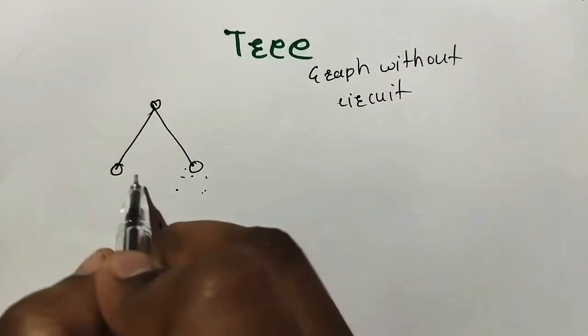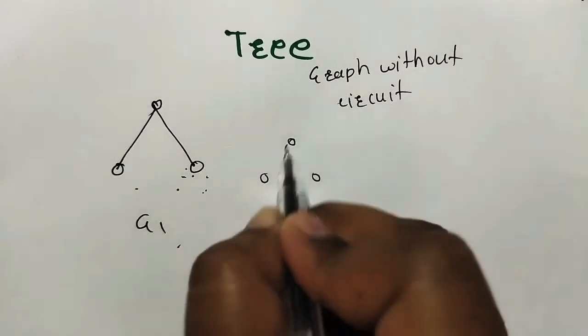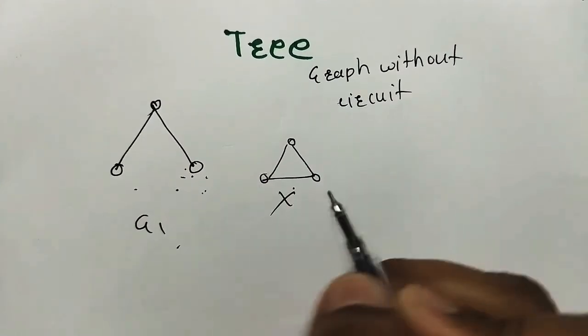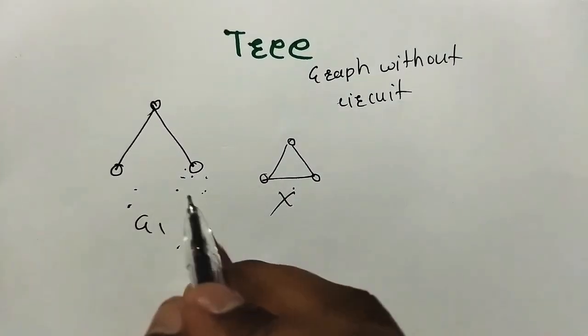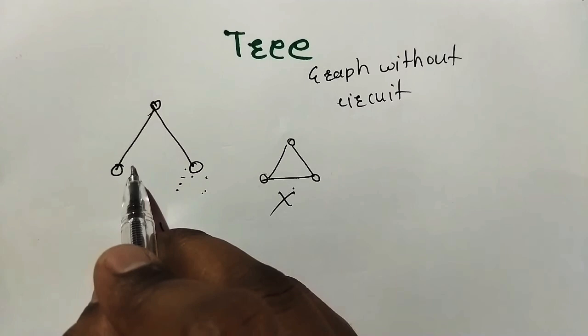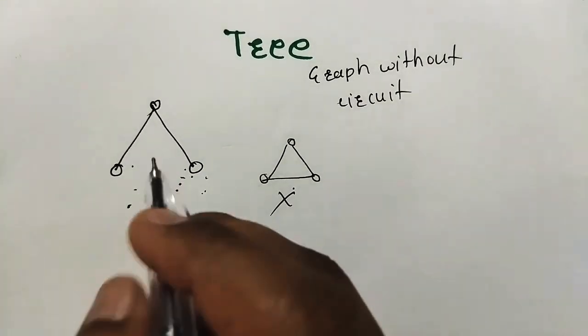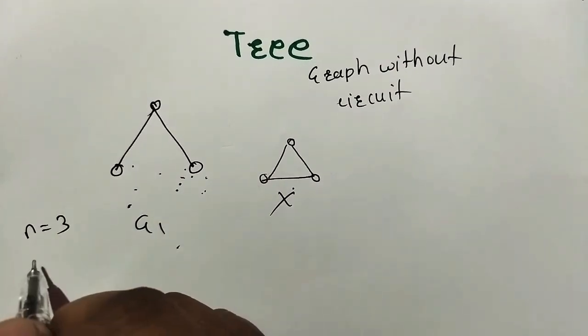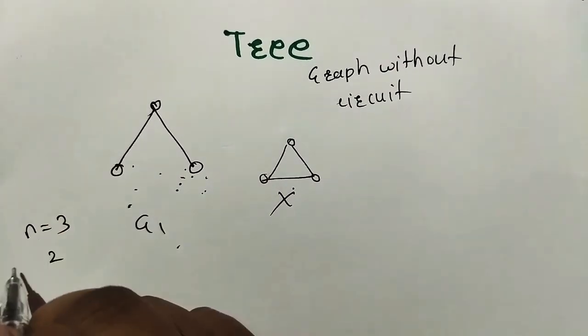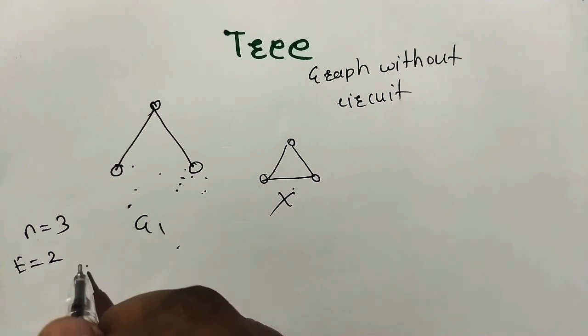If this is like this, is this a tree? No, this is not a tree. Okay, a tree with n vertices has n minus 1 edges. Now this tree G1 contains n vertices, n equals 3, then there are 2 edges. Okay, edges are equal to 2. This is a property of the tree.